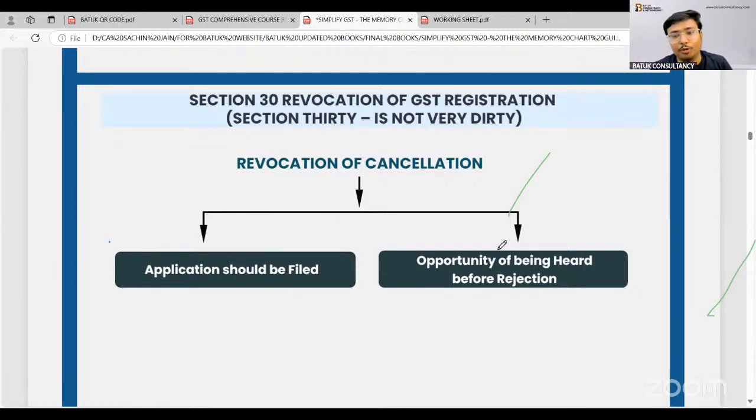No, sir. Then after that you have to go for the appeal, and the appeal is also time bound, but you have to file the appeal once so that your matter will be heard on a priority basis, and you can go for that. But revocation is not applicable in that case.